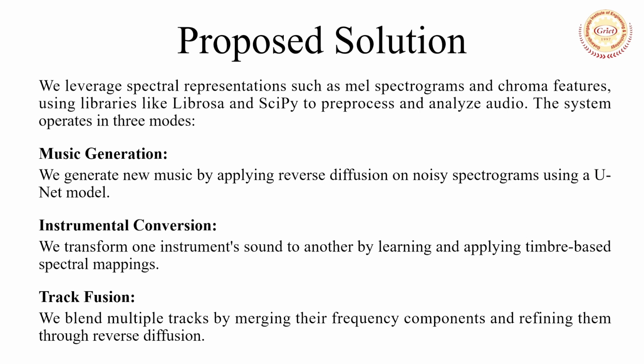We leverage spectral representations such as MEL spectrograms and chroma features using libraries like Librosa and SciPy to process and analyze audio. We trained the models using PyTorch with data augmentation for tempo and pitch variations. We also used PyDub for audio slicing and reconstruction, and Matplotlib for visualizing training curves and audio features.